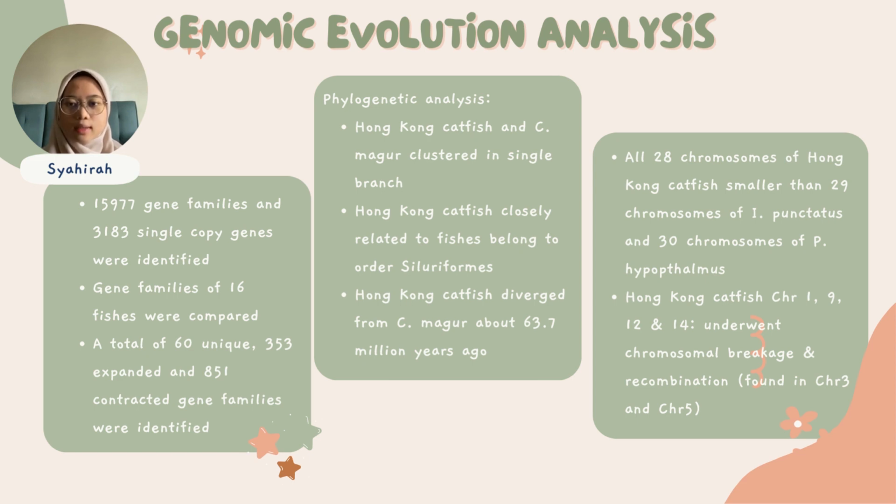By phylogenetic analysis, it can be concluded that the Hong Kong catfish and sea maggot clustered in a single branch. Hong Kong catfish is closely related to fishes belonging to other siluriformes. Hong Kong catfish diverged from sea maggot about 63.7 million years ago. All 28 chromosomes of Hong Kong catfish are smaller than the 29 chromosomes of I. punctatus and the 30 chromosomes of P. hypophthalmus. Hong Kong catfish chromosomes 1, 9, 12, and 14 underwent chromosome breakage and recombination, which was found in chromosome 3 and chromosome 5.